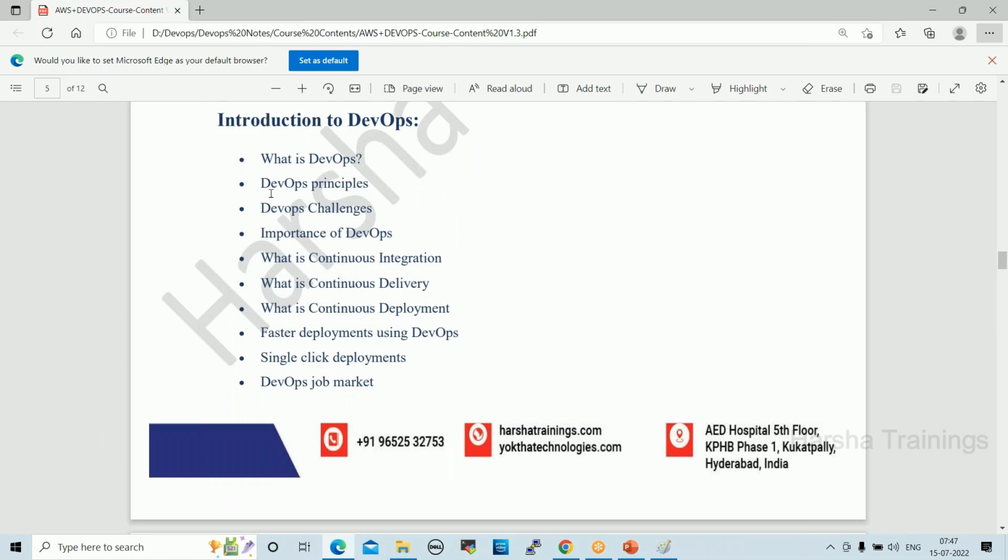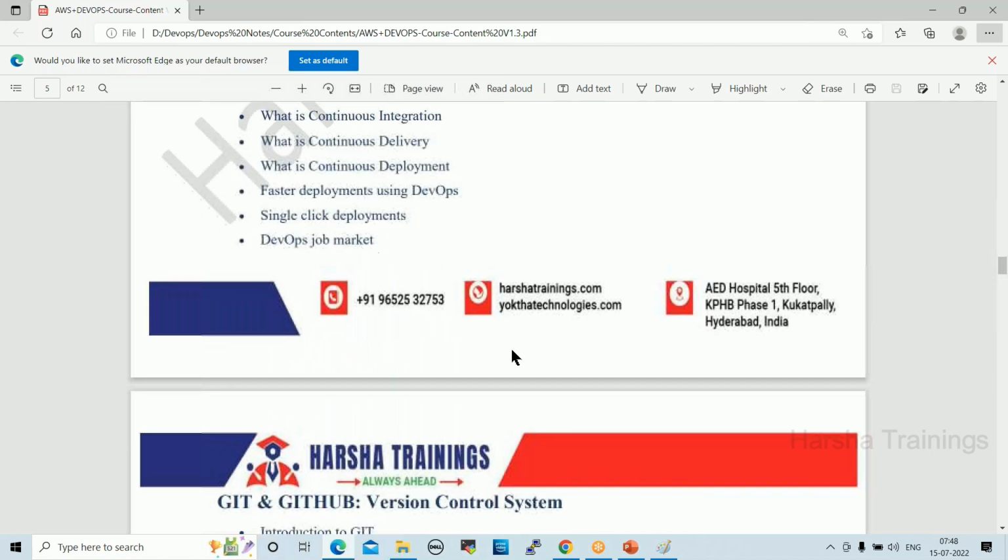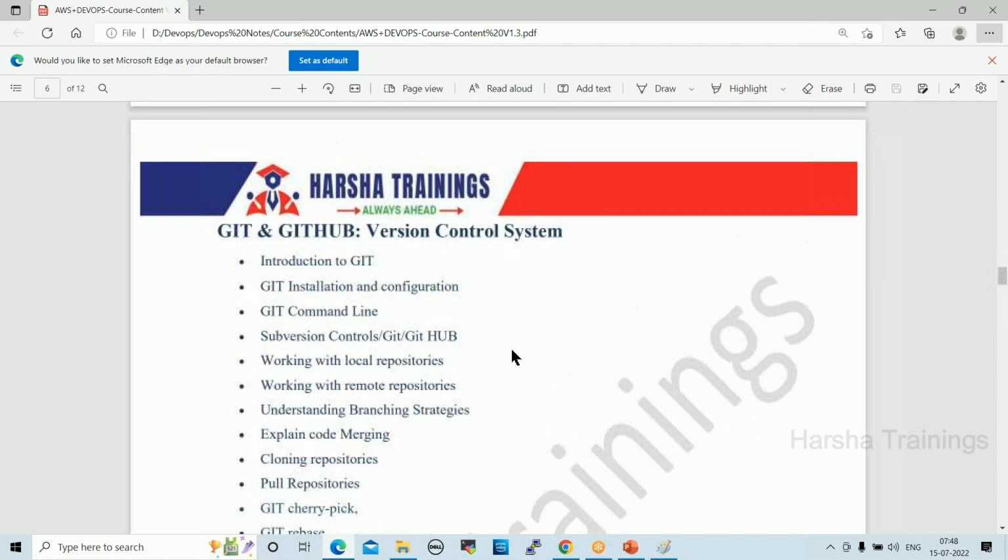See here. So what is DevOps and what are the things available in DevOps? We'll go deep dive. After that, we'll start Git and GitHub. Git and GitHub we'll go deep dive. Every DevOps tool will go deep dive, not only installation and configuration, it will go topic wise. Every tool will go topic wise deep dive.